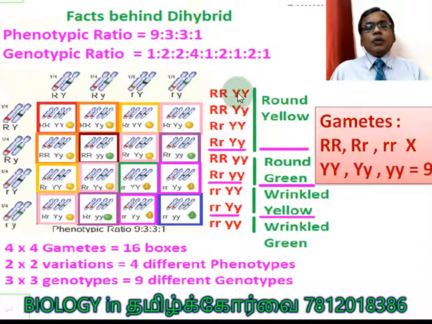As far as the genotypes are concerned, there are totally 9 different types of genotypes. Though there are 16 boxes, you see this box is 1 here, and these 2 boxes are similar, these 2 boxes are similar, and these 4 boxes are similar. In the same way, this box is different, but phenotypically these 3 produce the same.